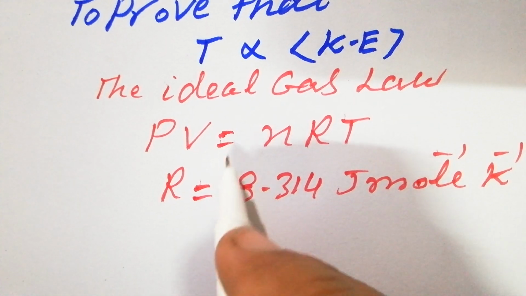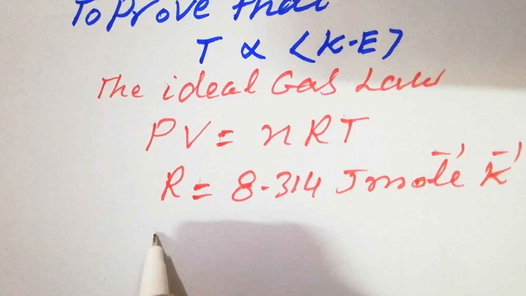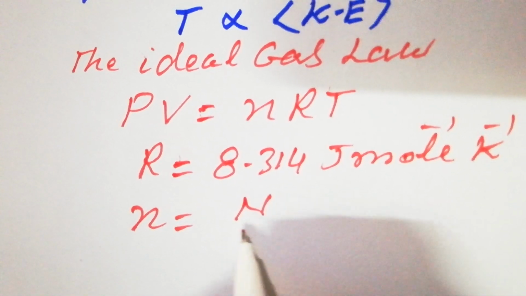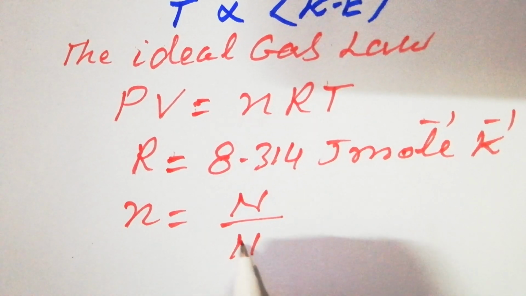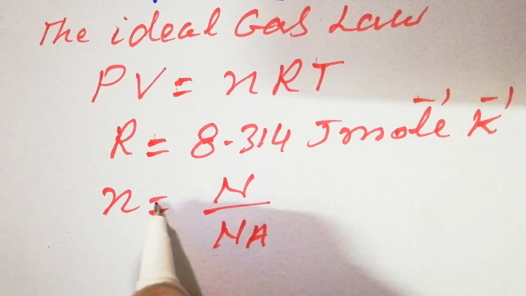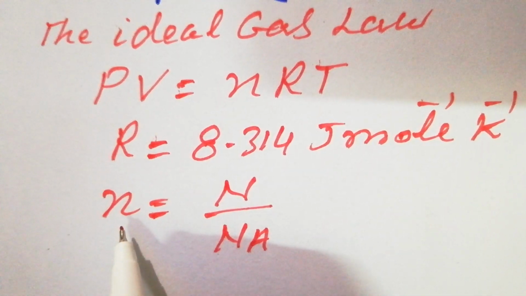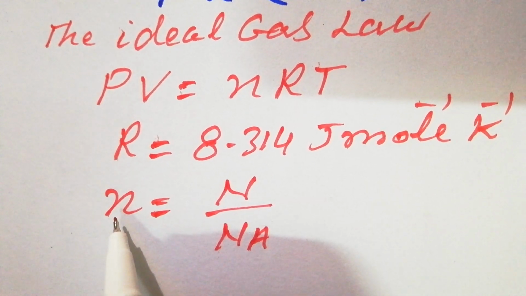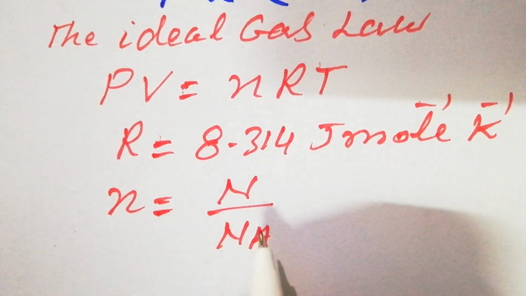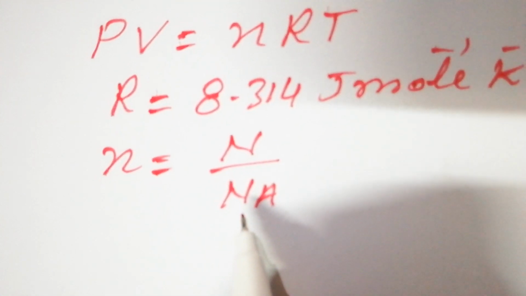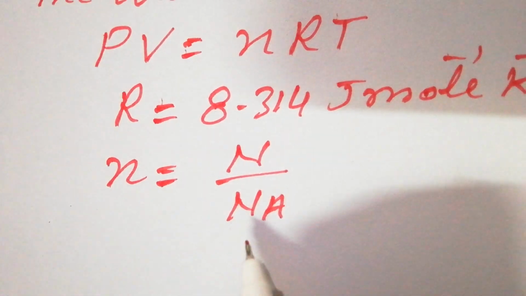T is the absolute temperature, and the number of moles is equal to the number of molecules divided by the Avogadro number. So look at it again here. The number of moles is equal to N over Na, where N is the number of molecules and Na is the Avogadro number.